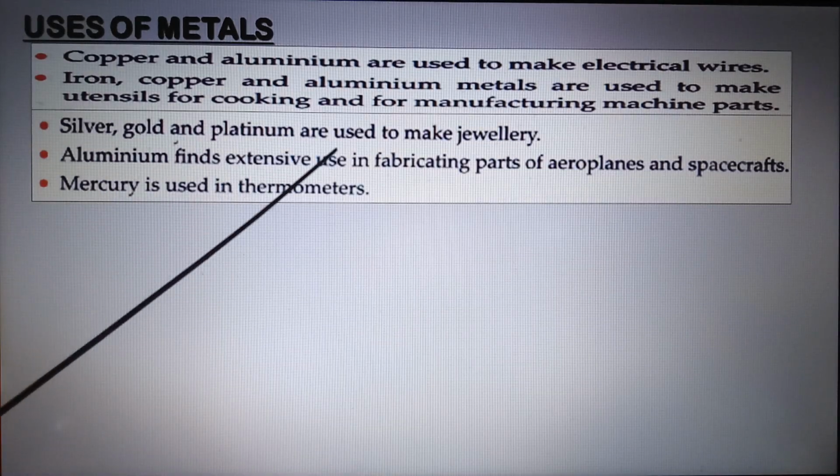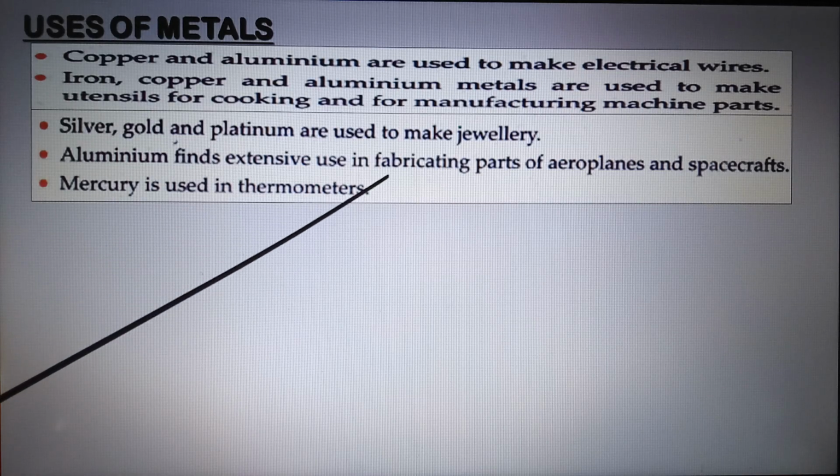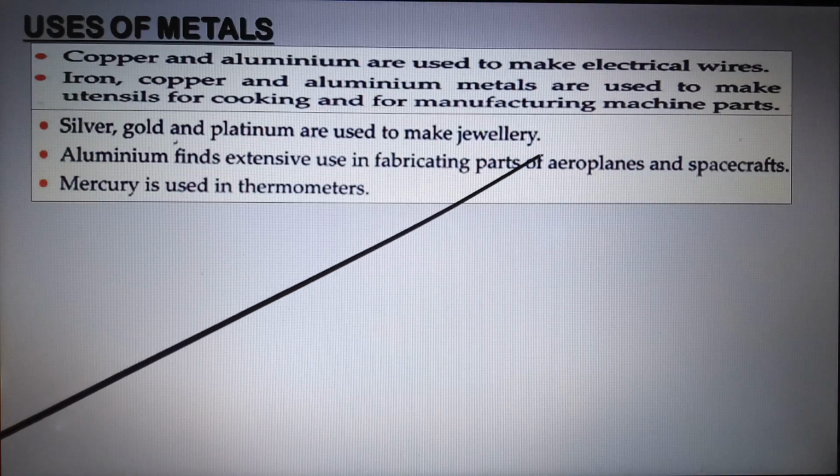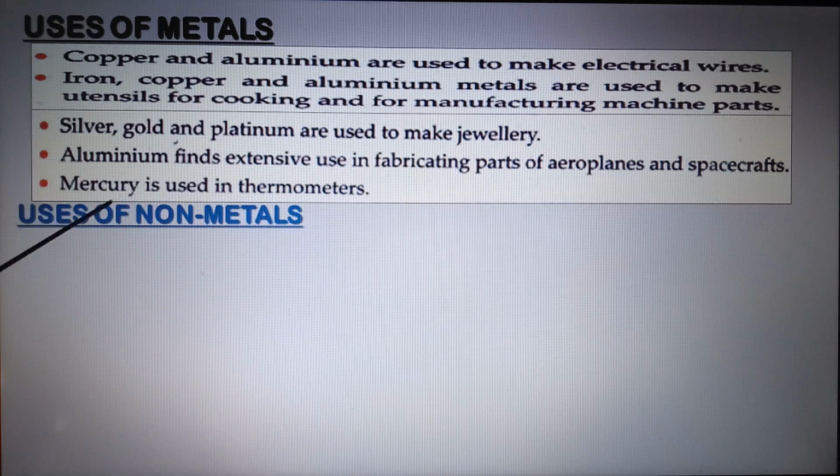Silver, gold, and platinum are used to make jewelry. Aluminum finds extensive use in fabricating parts of aeroplanes and spacecraft because aluminum is light in weight, hence it is used for the purpose. Even mercury is used in thermometers. Mercury is the only metal present in liquid form at room temperature.